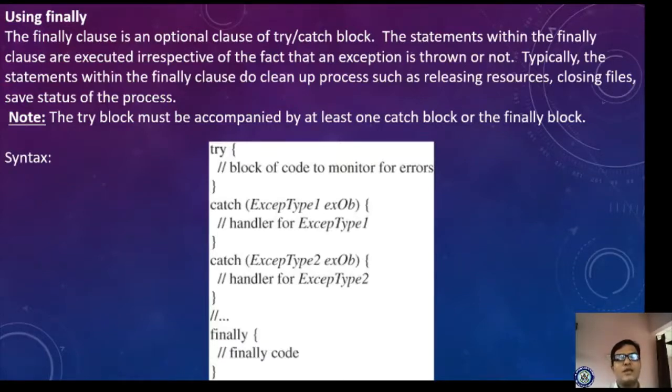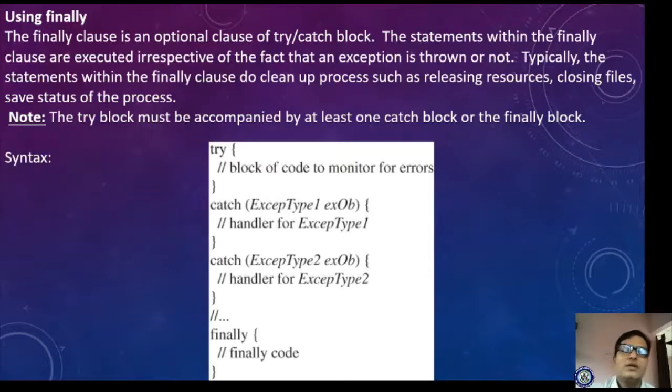And using finally means whatever statements come after the try catch block, they will execute irrespective of whether a try, catch or throw happened. Got it? As we have learned finally in VB.NET, the same concept is here. Let us see here. Using finally, the finally clause is an optional clause of the try catch block.